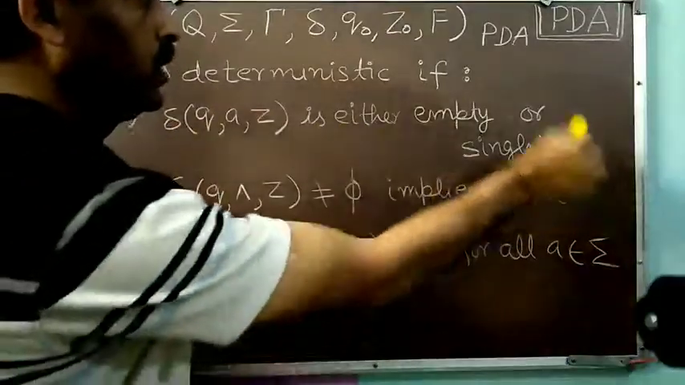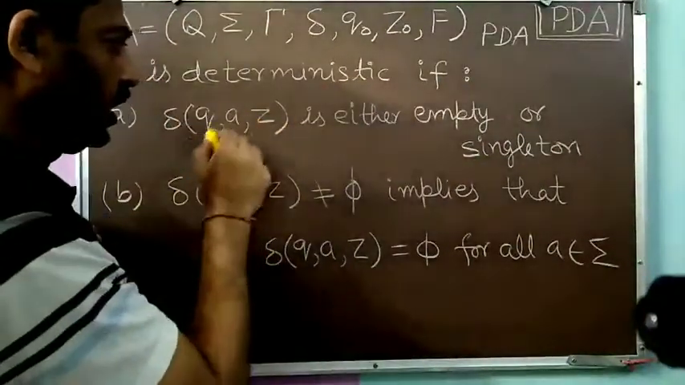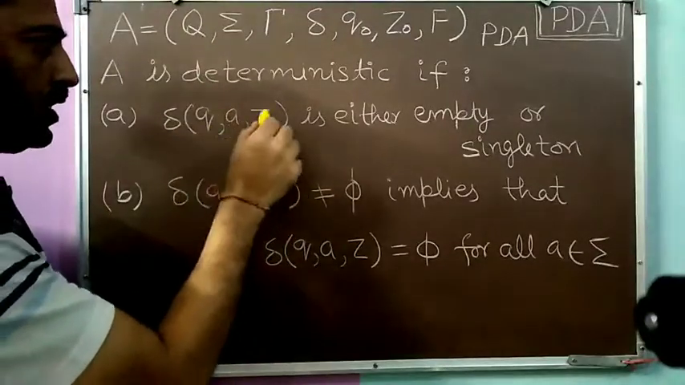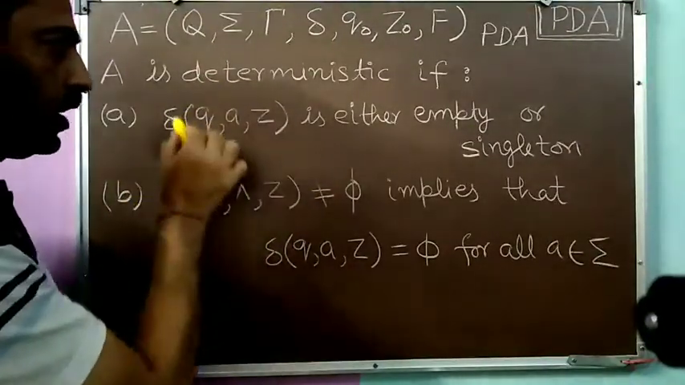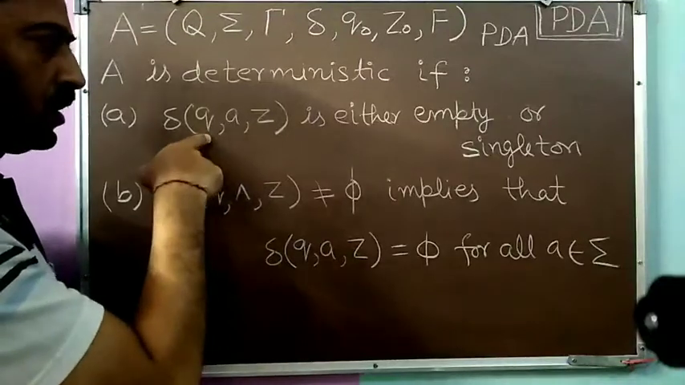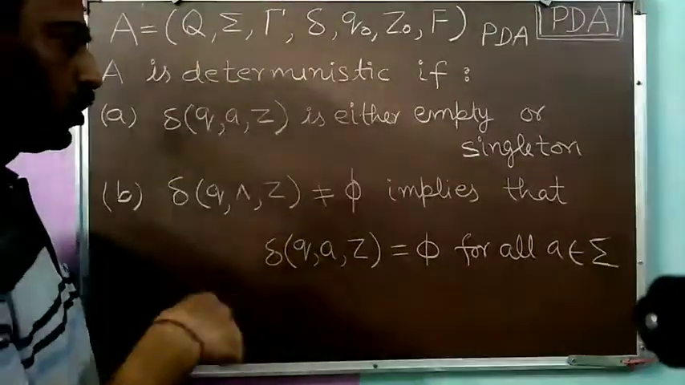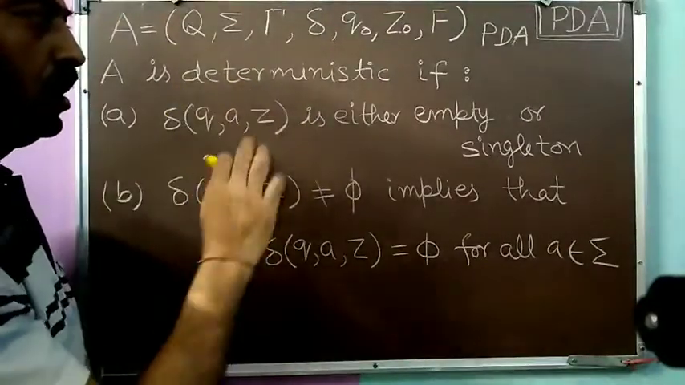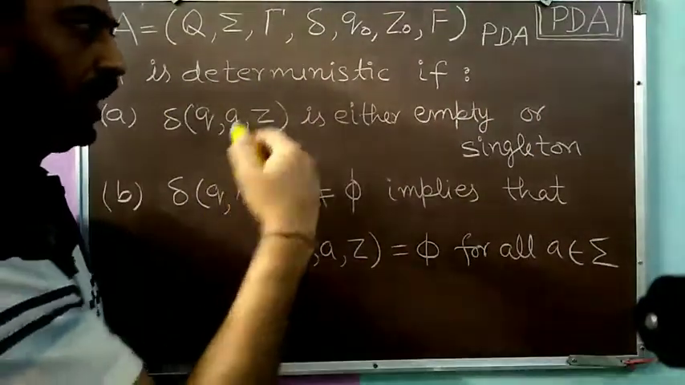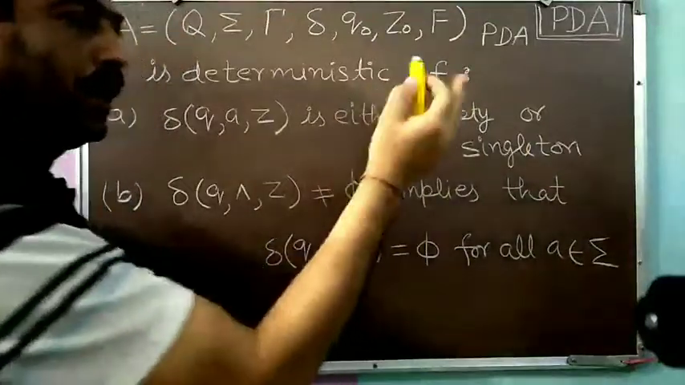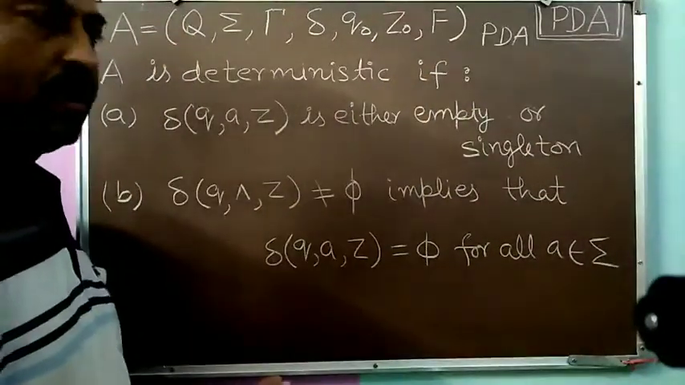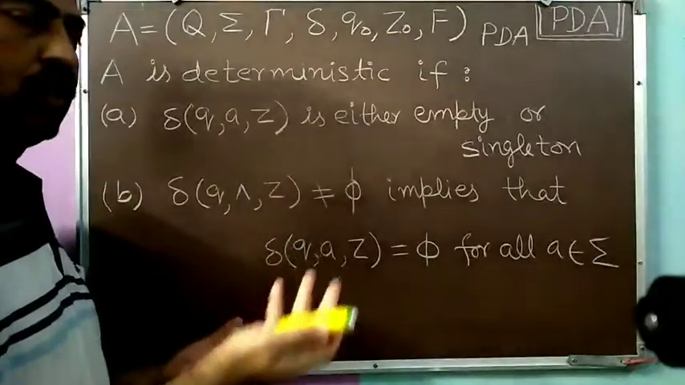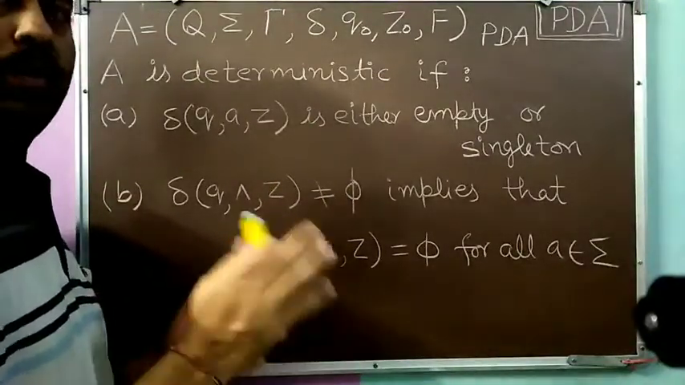What is the meaning of this particular sentence? That delta Q A Z is either empty or singleton. This delta Q A Z is giving us the input situation. So in a given input situation, when Q is the current state, Z is on the top of the pushdown store, and we are reading the symbol A from the input, in this situation, what action do we have to take? If the action is empty, it means we don't have any action to take, which means the PDA has to halt in that particular situation. So there is no other option available except to halt.